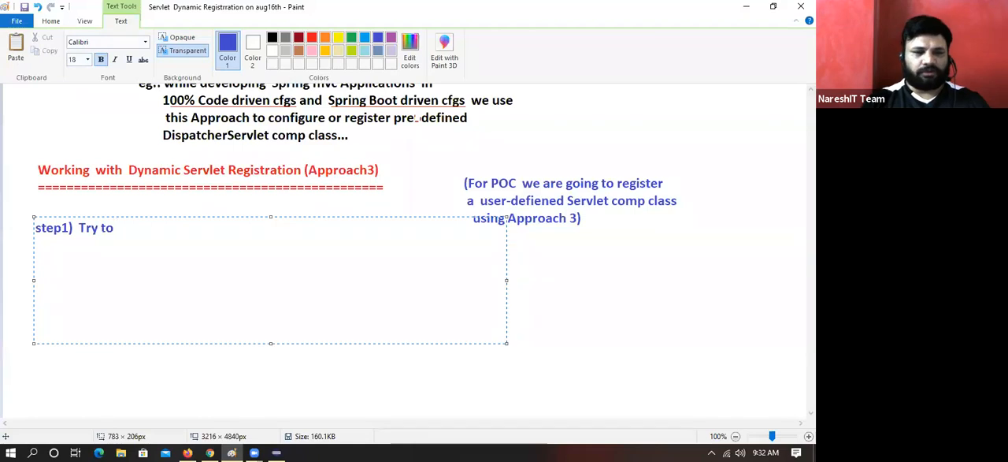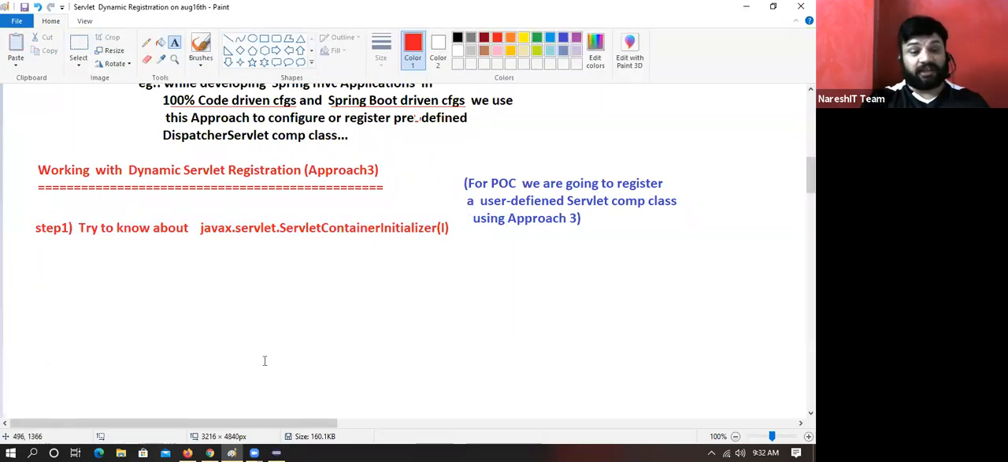Try to know about javax.servlet.ServletContainerInitializer, the servlet container initializer interface. Try to know about servlet container initializer interface. This is very, very important.